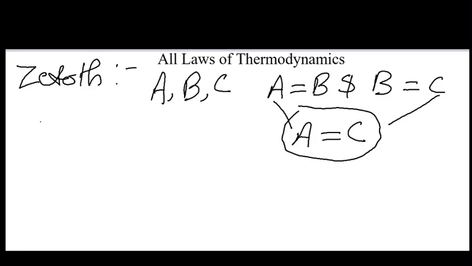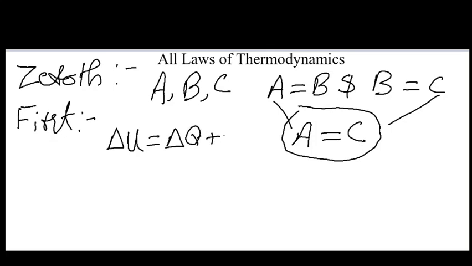Now, the next law of thermodynamics is the first law of thermodynamics, which is basically the law of conservation of energy. In mathematical form, we can write it as delta U is equal to delta Q plus delta W. Here, delta U is the internal energy of the system, delta Q is the heat, and delta W is the work done. This law states that energy can be converted from one form to other forms, but it cannot be created or destroyed. So, the first law of thermodynamics is basically about the conservation of energy.